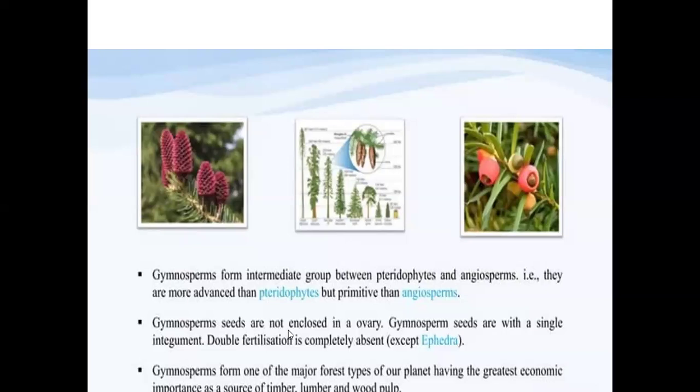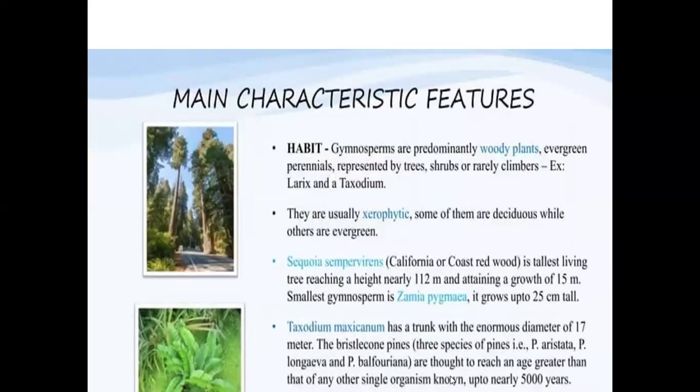They are the tallest plants, which form a major forest source of economic importance as a source of timber and wood. Now you can look into the diagrams over here. You can see the plants are very, very tall. The forest places are generally mostly occupied by these gymnospermic plants.